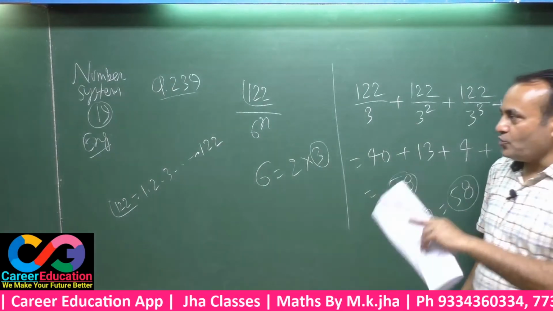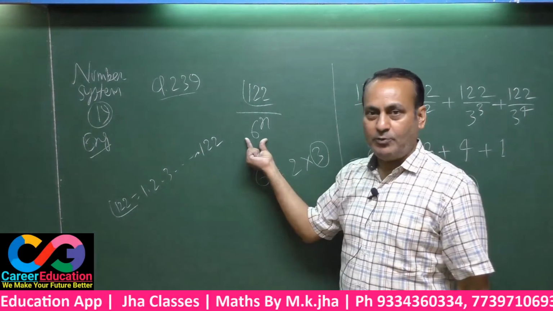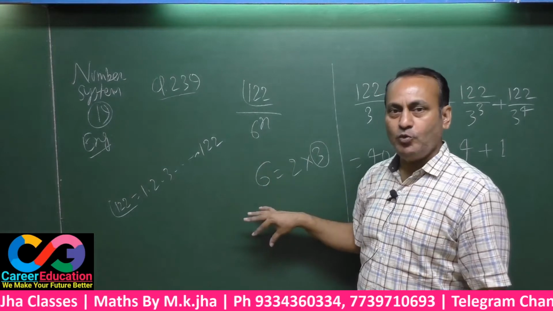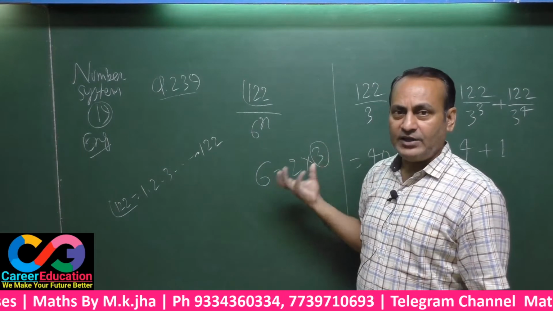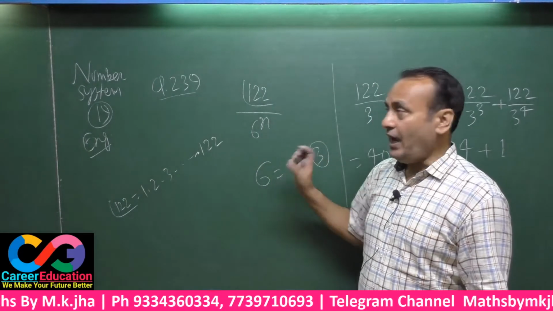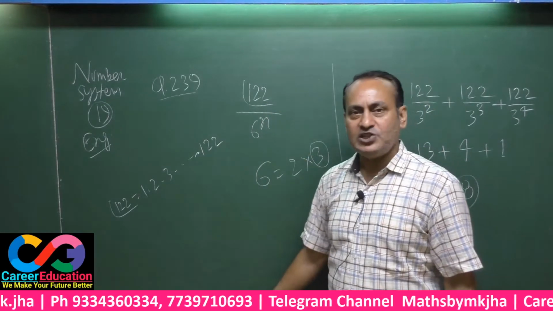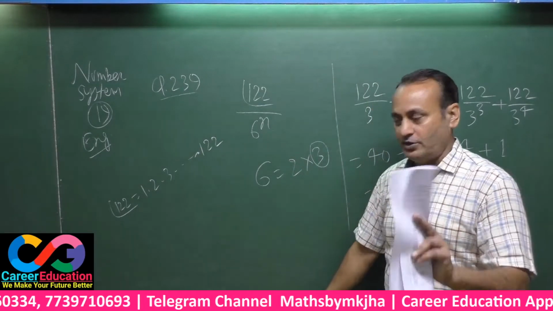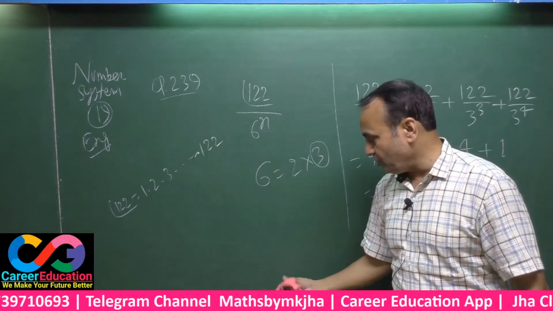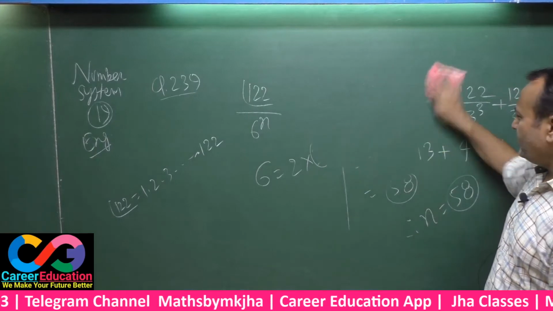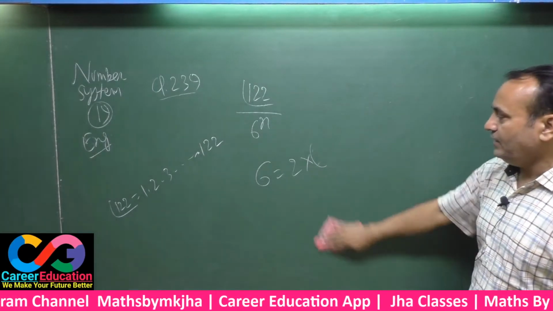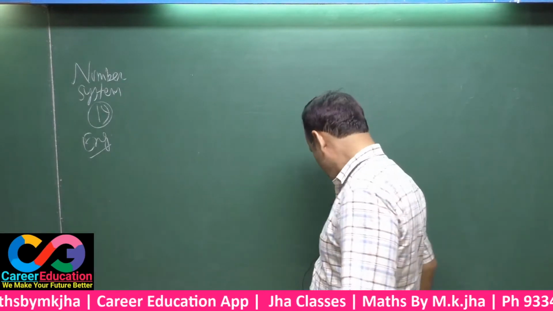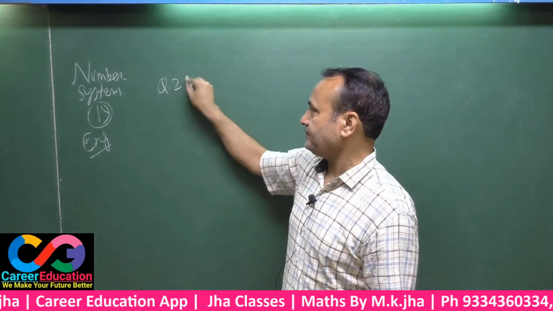Now, in such type of questions, what you have to do here is you have to see the base, that is 6. You have to factorize into prime factors, 2 into 3, 2 must be prime, 3 must be prime, and then the bigger one you have to choose, that is 3, and this 122 must be divided by 3, then 3 square, then 3 cube, then 3 power 4 till it is possible. You have to take the quotients only, then add all the quotients. That will be your maximum value for n.